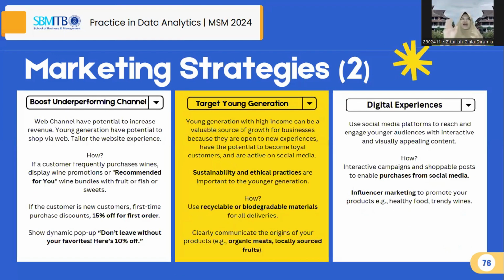Additionally, we further propose to boost the underperforming channel by targeting younger customers with personalized spending behavior products, first-time purchase discounts, and dynamic pop-ups. To spice things up, we also propose to use KOLs, influencers, and ethical trends to further target younger generation customers, to further promote the campaign, especially for healthy products.